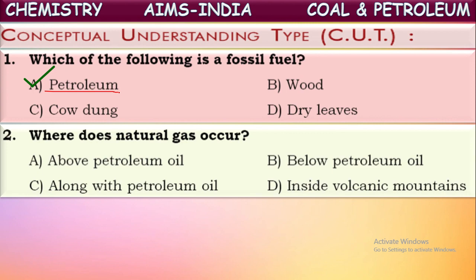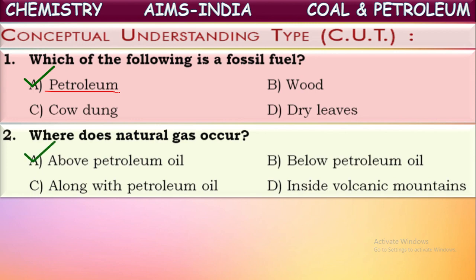On the impervious rocks, this petroleum will be available. On the petroleum as a surface, this natural gas is available. So when we dig these petroleum wells, first from the pipes, this natural gas will rush out with high pressure, because it will be available above the petroleum oil. Okay, now what will be the correct answer?